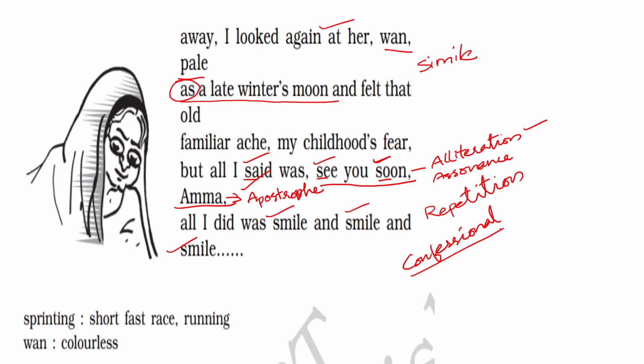So the poem is confessional in tone. These are the general poetic devices used in My Mother at Sixty-Six.